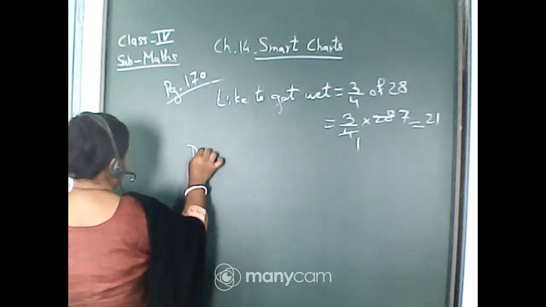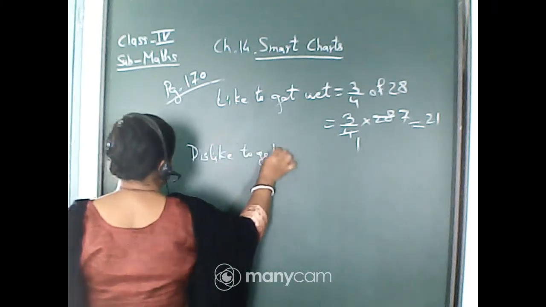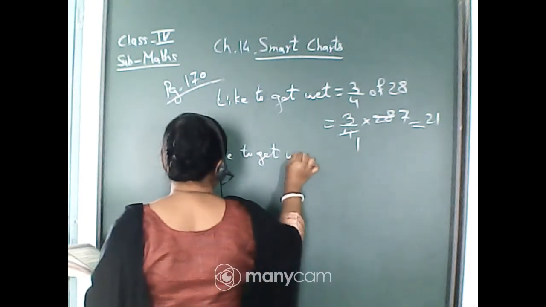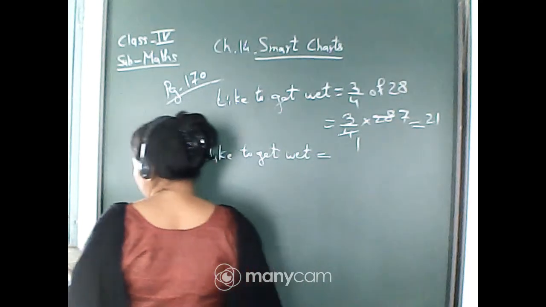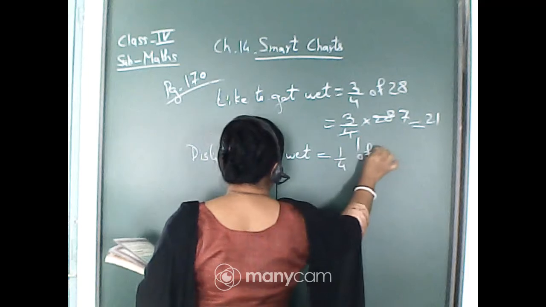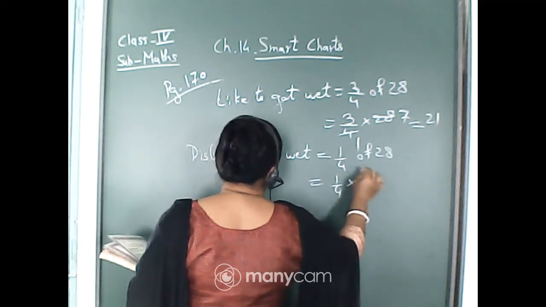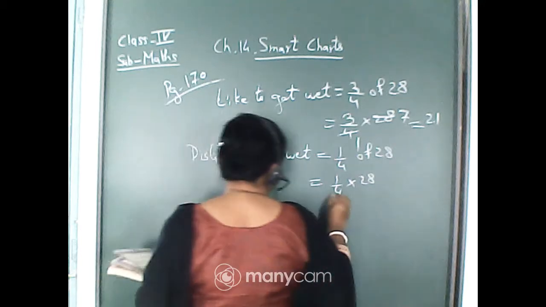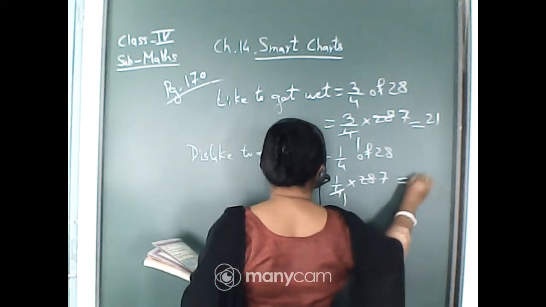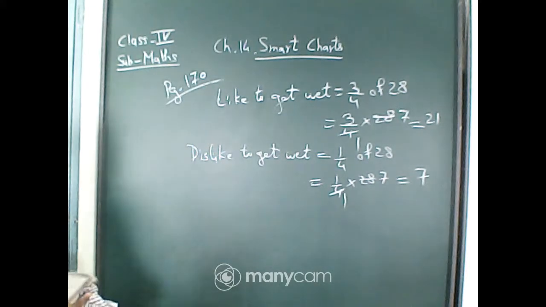And dislike, it is 1/4, isn't it? 1/4 of 28. That means 1/4 into 28. 4 sevens are 28. That means only 7 children dislike to get wet, isn't it?